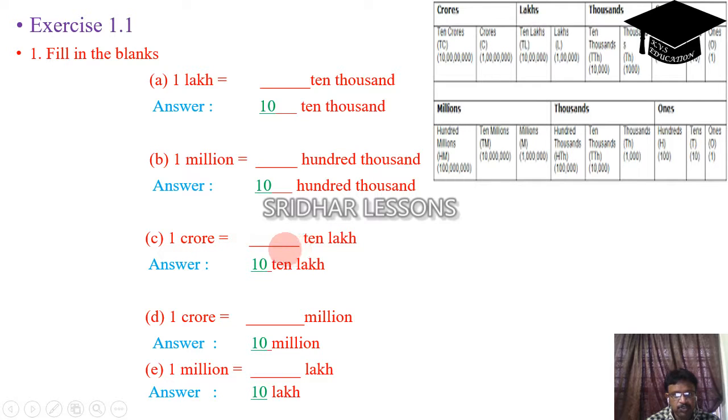1 crore is equal to dash 10 lakhs. 1 crore is equal to 10 lakhs. 1 crore is equal to dash million. That means 10 million. 1 million is equal to dash lakh. That means 10 lakhs. Okay. This is the solution.